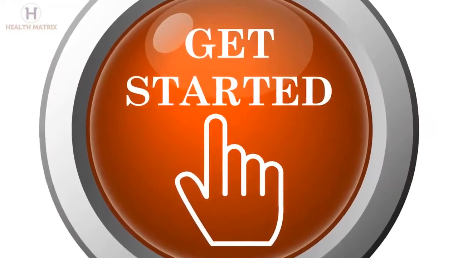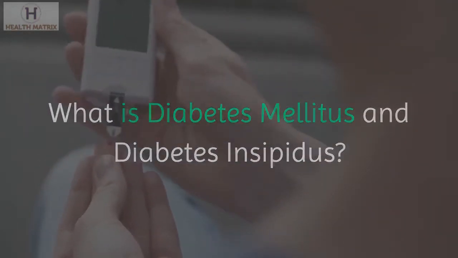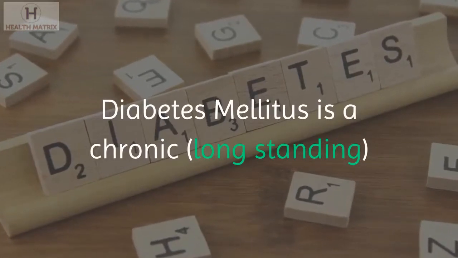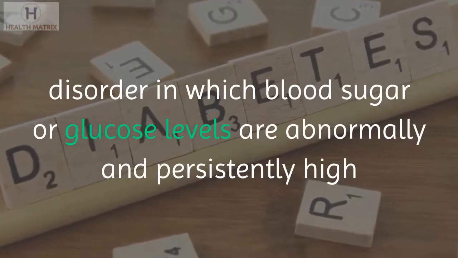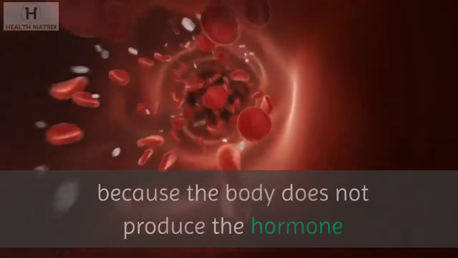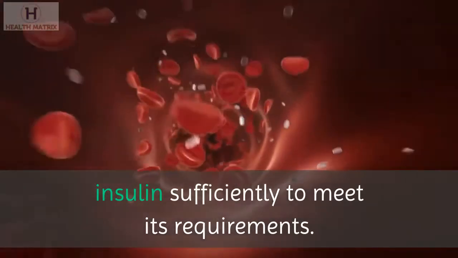Let's get started. What is diabetes mellitus and diabetes insipidus? Diabetes mellitus is a chronic, long-standing disorder in which blood sugar or glucose levels are abnormally and persistently high because the body does not produce the hormone insulin sufficiently to meet its requirements.